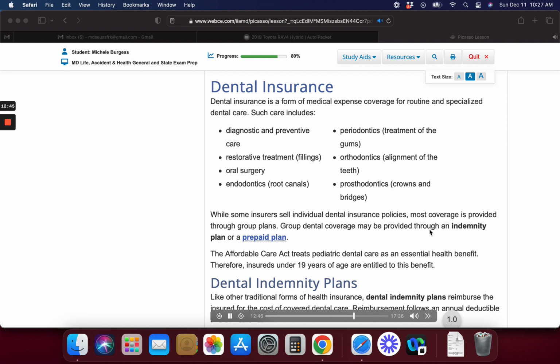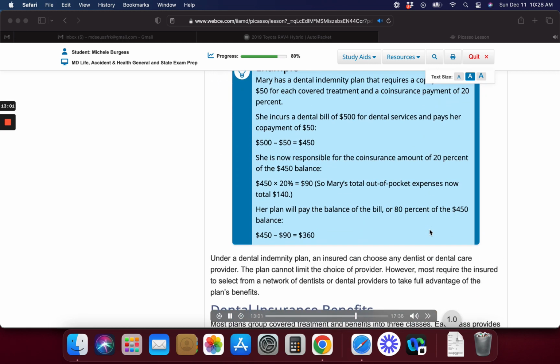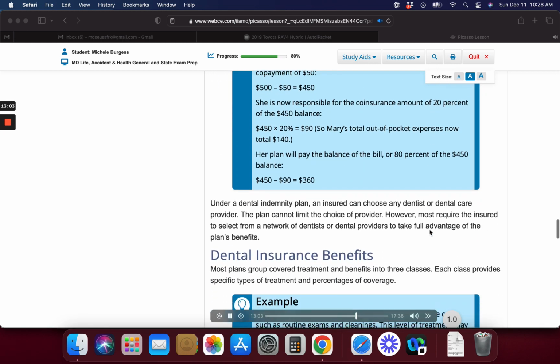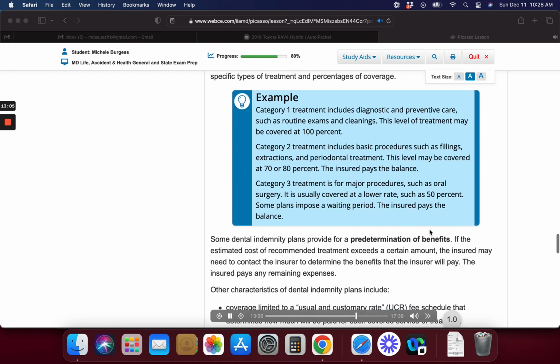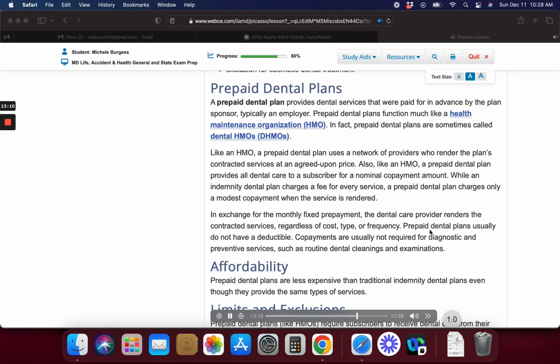coverage limited to a usual and customary rate, UCR, fee schedule that determines how much will be paid for each covered service or treatment. Maximum annual benefits, $2,000 to $3,000, per insured. Exclusion for cosmetic dental treatment. Prepaid dental plans. A prepaid dental plan provides dental services that were paid for in advance by the plan sponsor, typically an employer. Prepaid dental plans function much like a health maintenance organization, HMO.